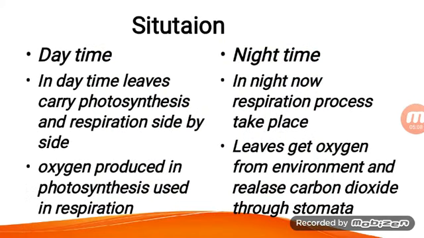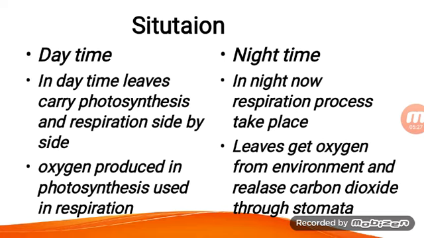Now we have two situations: daytime and nighttime. We know that in the daytime plants carry out photosynthesis because sunlight is present, but at night sunlight is not present. Now let us discuss what happens in daytime and nighttime. In daytime, leaves carry out photosynthesis and respiration side by side.